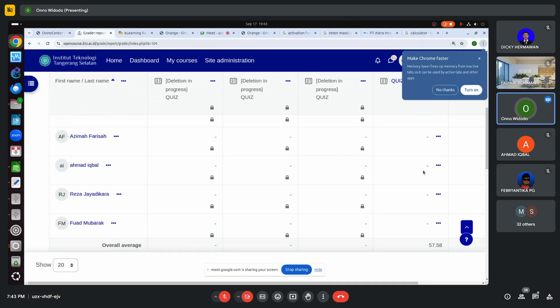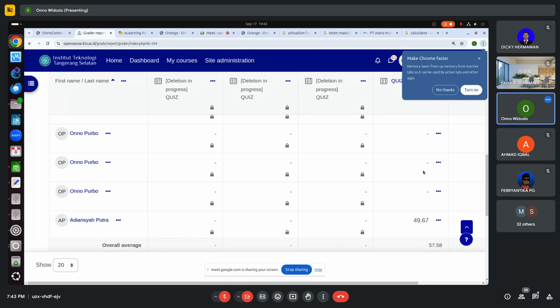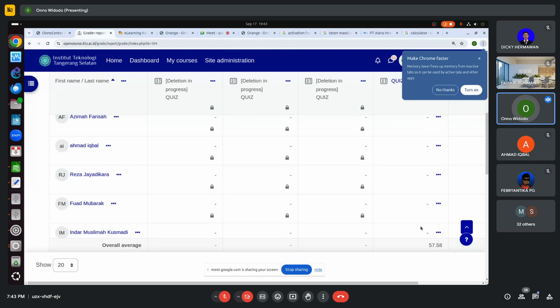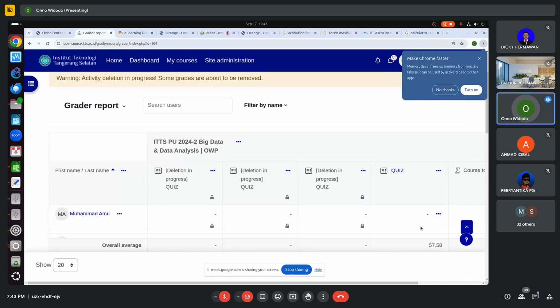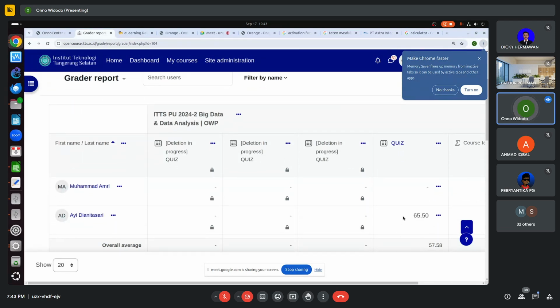The others are still zero. Adian Syah Putra has 49 or 50. So feel free to do the exam as many times as you like and aim for the best possible. If possible, get 90, and it's okay.